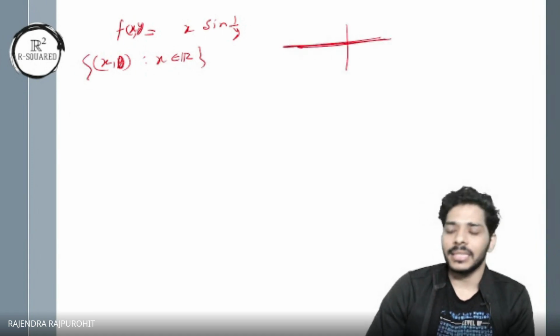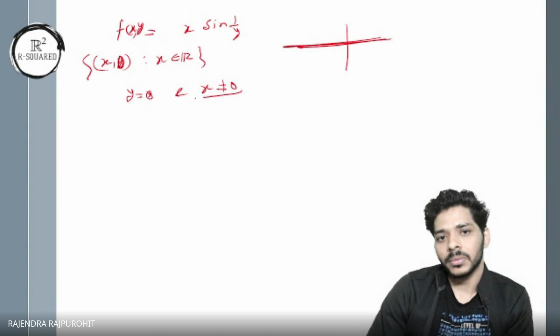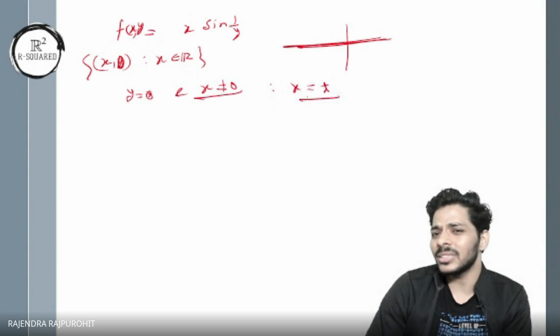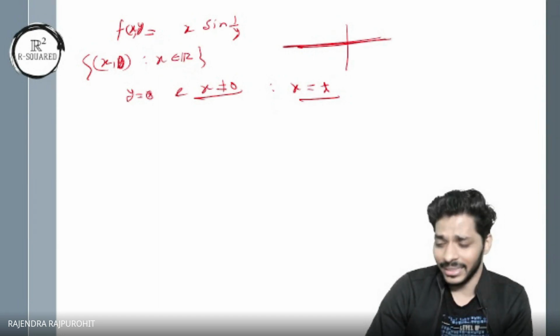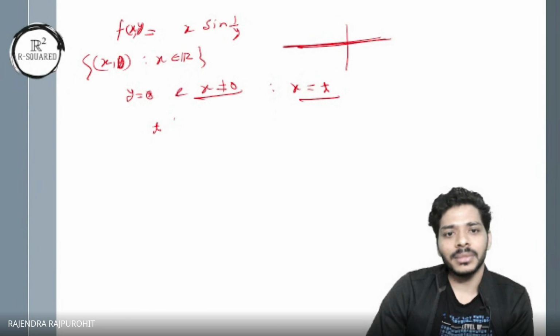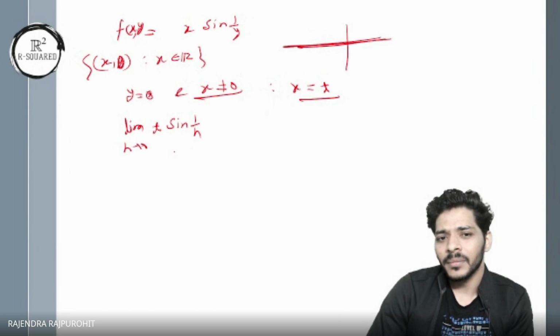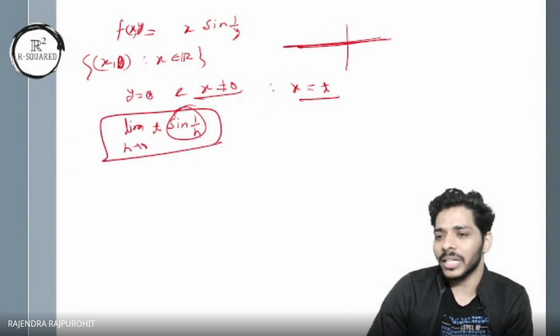Now, if I take y to be 0 and x to be non-zero, say x equal to some fixed non-zero constant t, I get t times sine 1 upon h, limit h tends to 0. And we do know that this thing does not have a limit at 0.